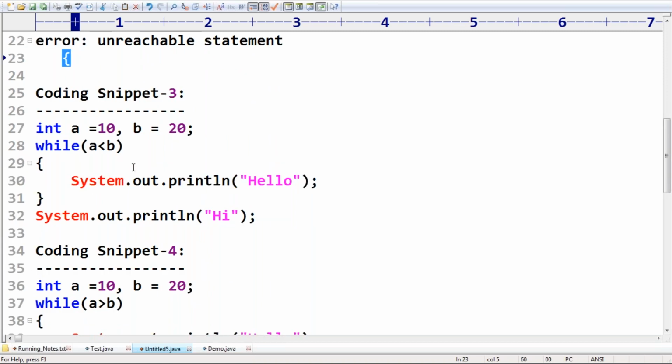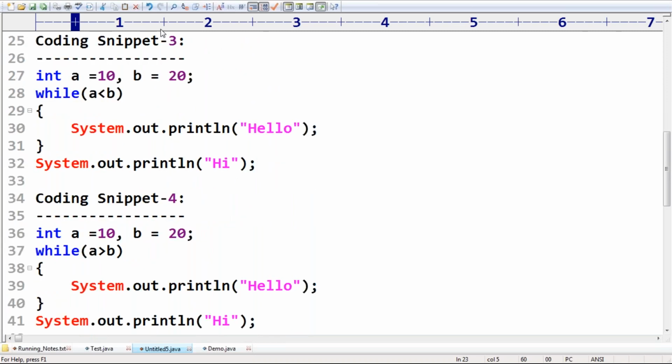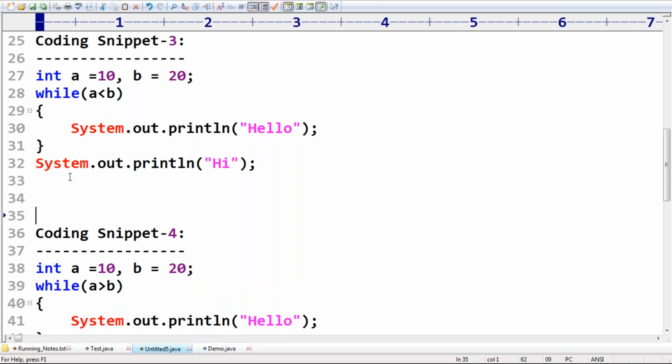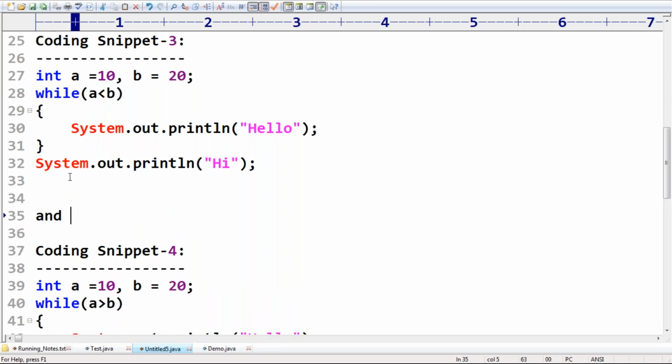Next one. Here, take very special care about this one. Can you please tell, is it valid or invalid? Don't try to execute it in parallel. Can you please confirm, is it valid or invalid? 100% this one is valid. What is the reason? Here, A less than B, where A and B are normal variables.